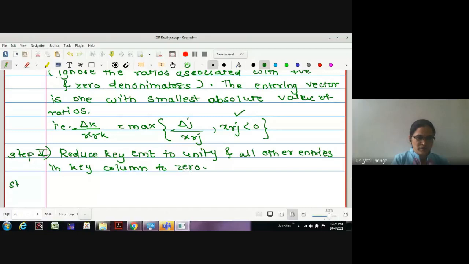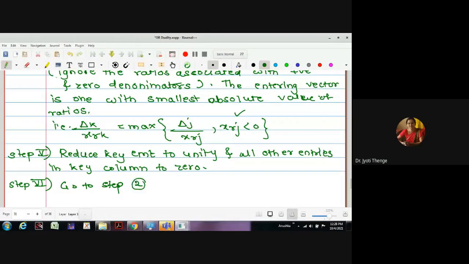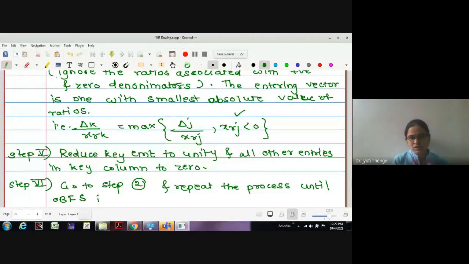After this, go to step 2 and repeat the process until the optimum basic feasible solution is obtained.